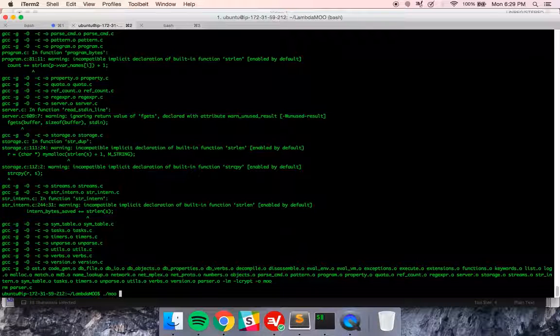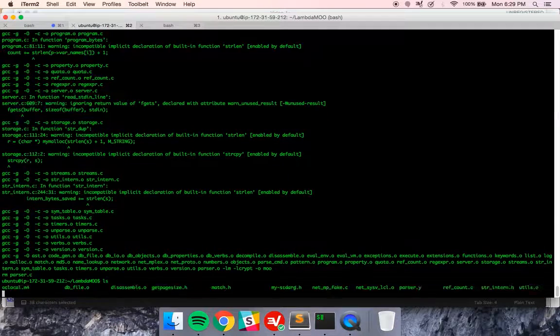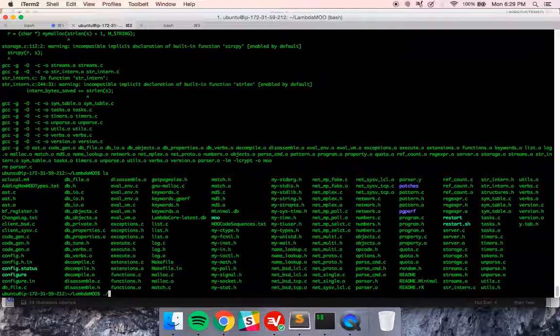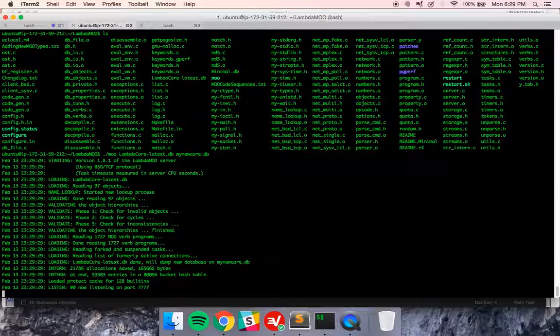Then I would do ./moo, and I would provide the database file that we want to use. In this case, we want to use ./moo, and we want to use LambdaCore-latest.db, which you'll see in the repository right here, and then we're going to dump it to my-new-core.db. So when the moo checkpoints, and it checkpoints immediately upon starting, it will write any changes to this my-new-core.db. So now we've loaded the moo, and it is listening on port 7777.